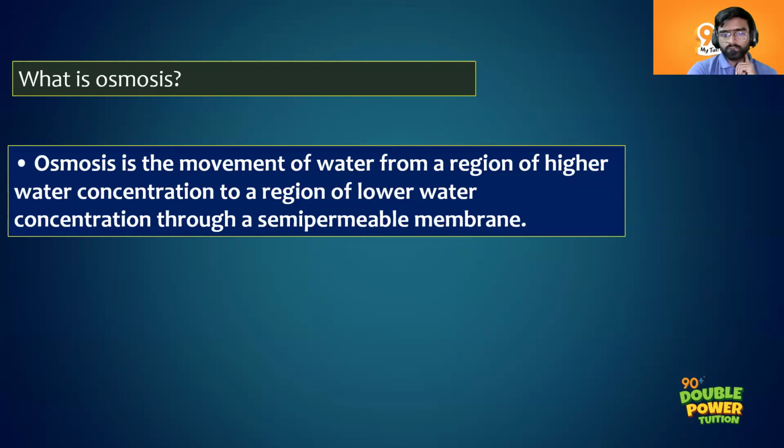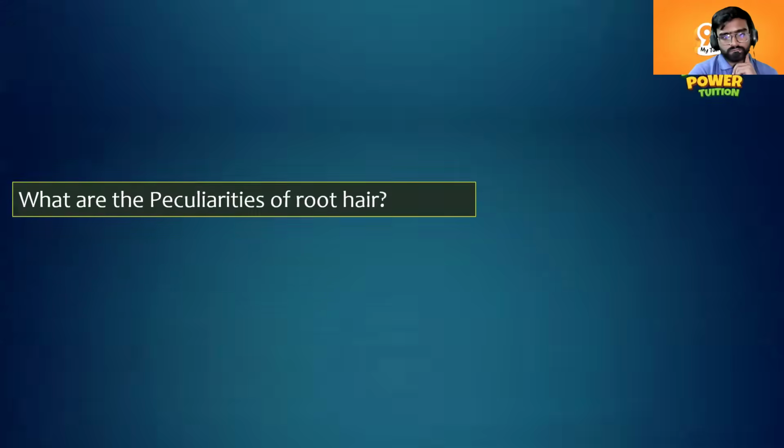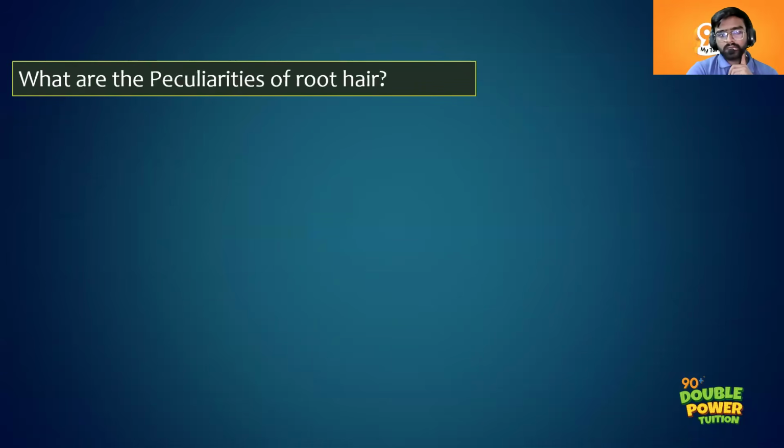Very good. Through a semi-permeable membrane, that you can also add. The movement of water from a region of higher concentration to a region of lower concentration through a semi-permeable membrane. That is osmosis. Now, what are the peculiarities of root hair?